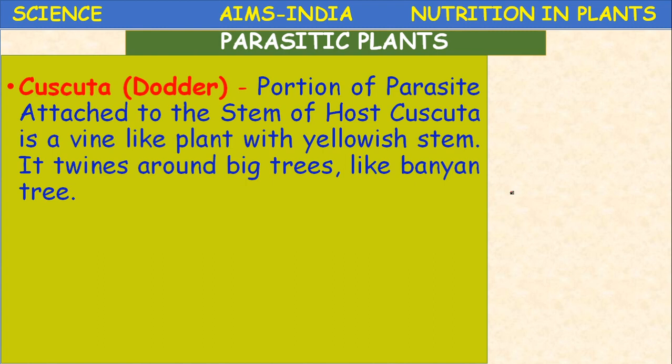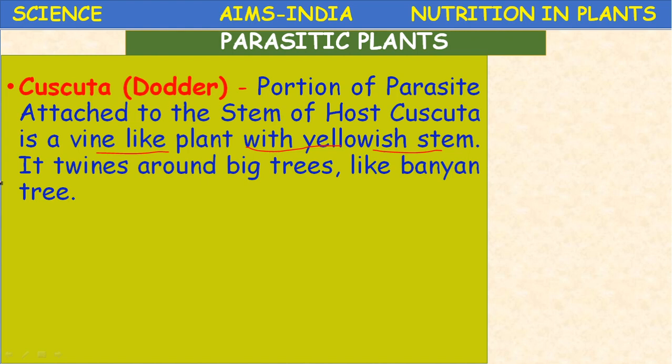Parasitic plants, Cuscuta or dodder. The portion of the parasite attached to the stem of the host. Cuscuta is a vine-like plant with a yellowish stem. These are the characteristic features. A weak, yellowish stem is present.